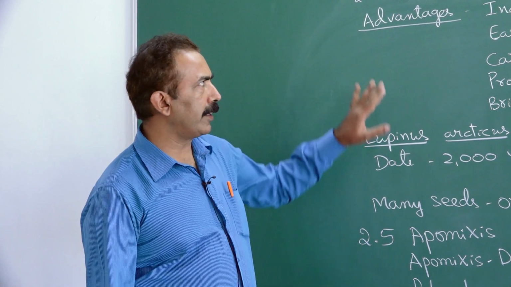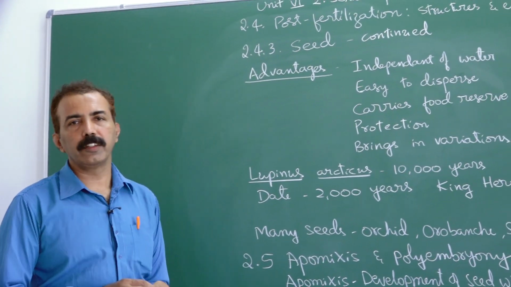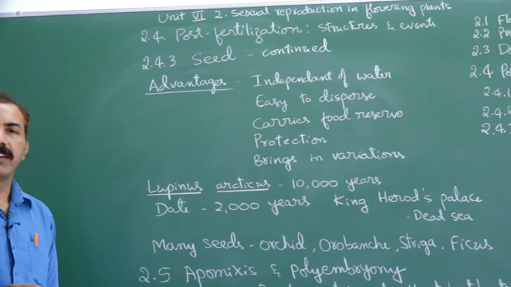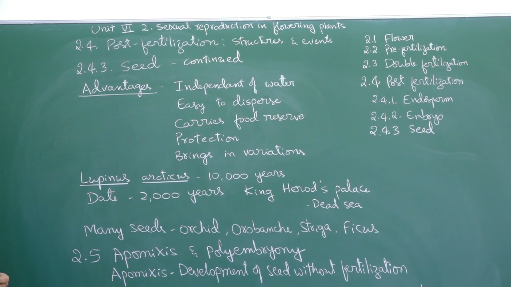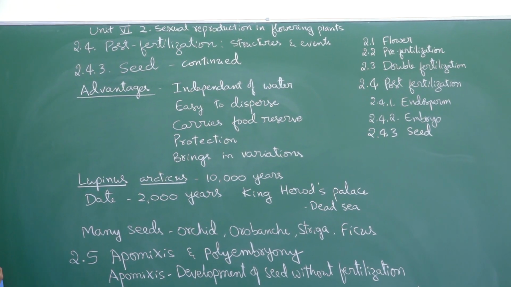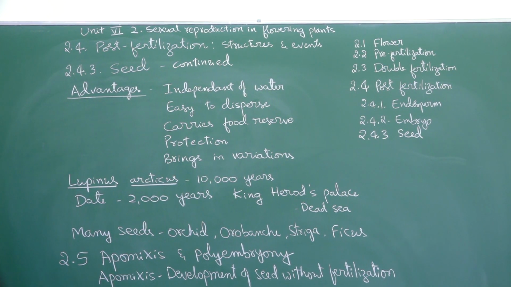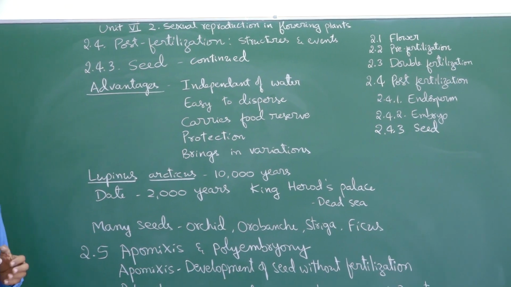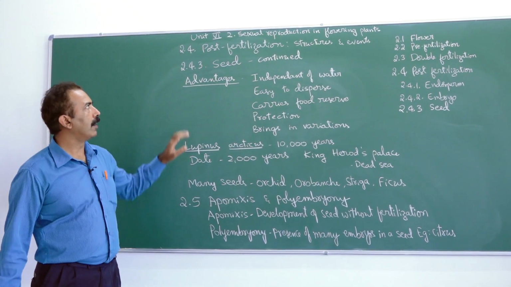The topic seed continues. Why do the plants produce seed? Because when you study various groups of plants like algae, bryophytes, pteridophytes, they don't produce seed. They are lower groups of plants. Only the gymnosperms and angiosperms produce seed. So what way it is evolutionarily advantageous?